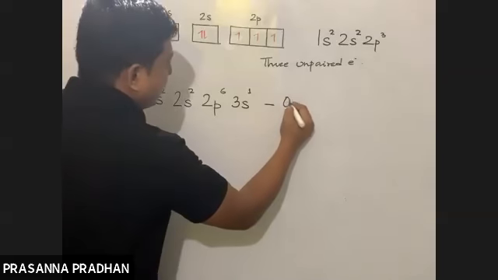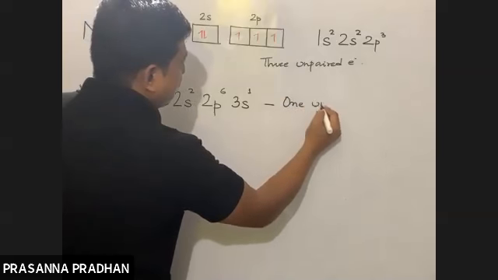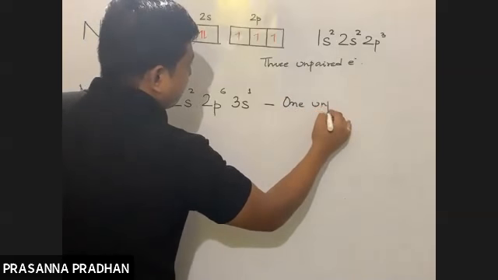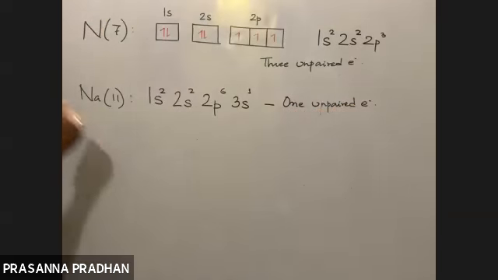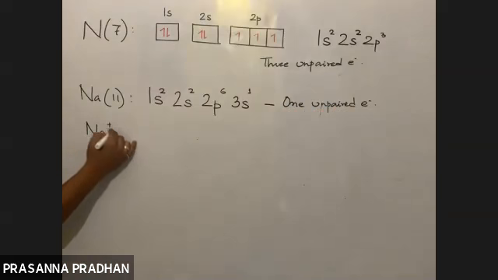After 2p, where will the electron go? 3s1. So how many unpaired electrons out here? 1. 3s1 means there will be 1 unpaired electron. Now, if I ask you to write down the electronic configuration of sodium ion, how many electrons will be there in Na positive? 10.